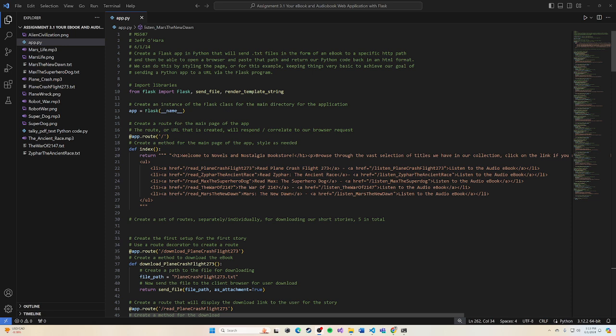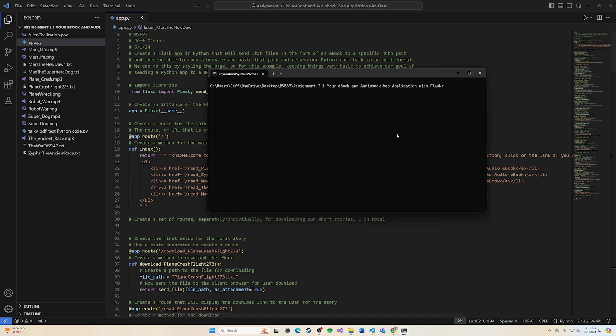What our program today is designed to do is a continuation of our ebook download, and not only will it download our ebook, but it will also have the same ability of playing that ebook in an audio file. So you get an audiobook on top of it. So instead of boring ourselves with code, let's get into the application itself.